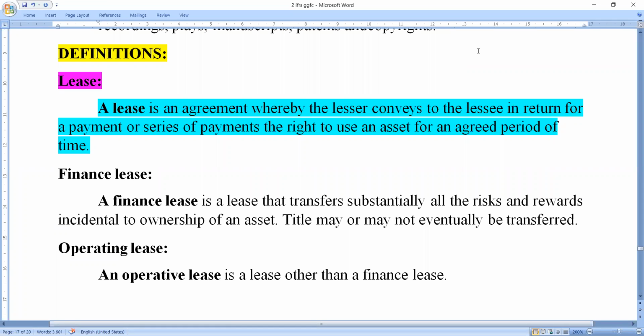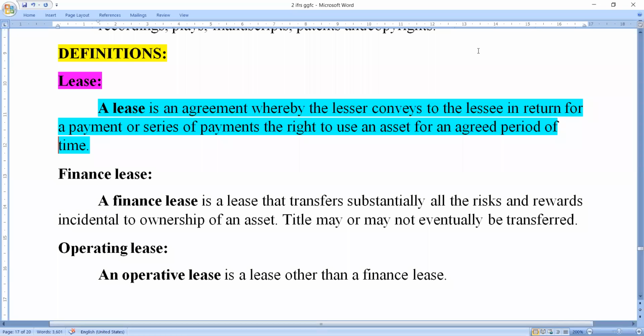Lessor is the person who makes the contract, and the lessee is the one to whom it is made. These two parties are very essential. They make a contract or agreement in return for a payment.